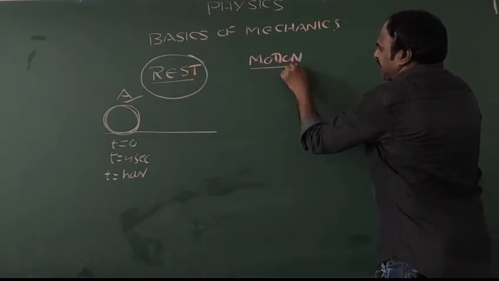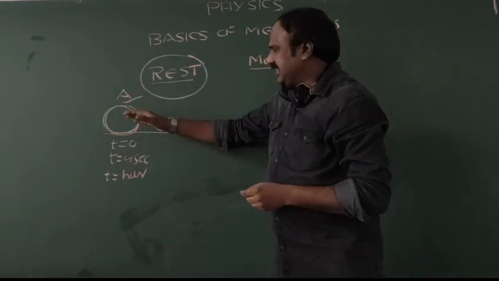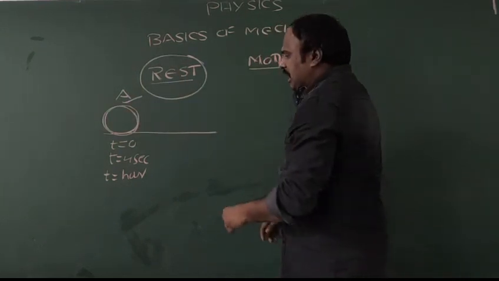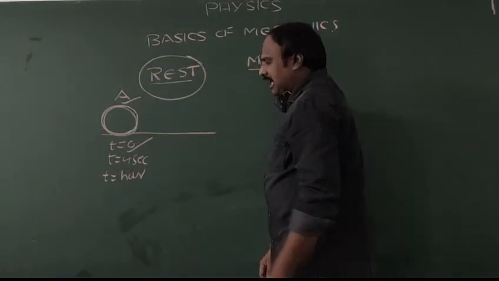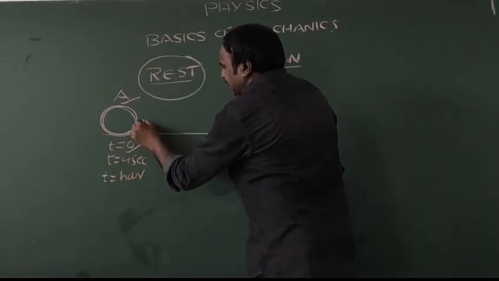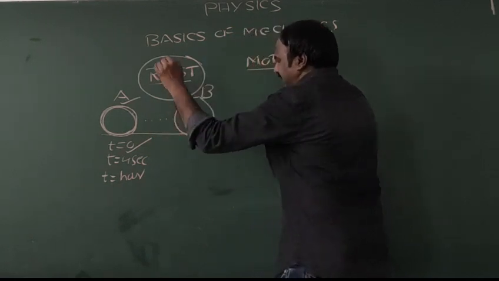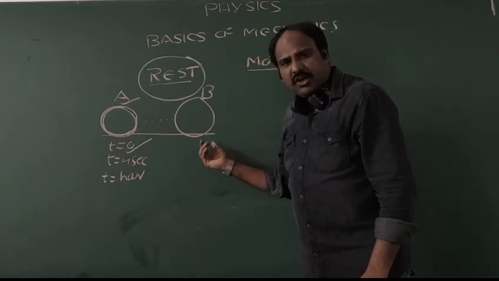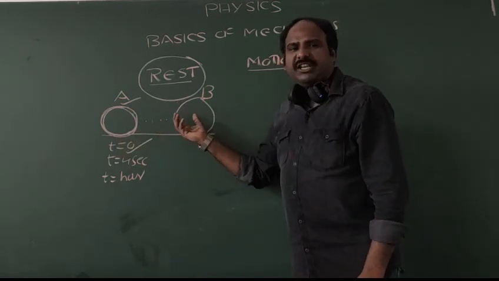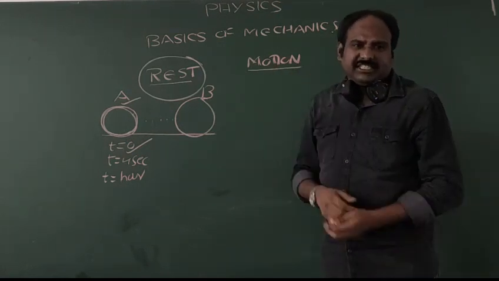Suppose, in order to explain motion, we take the same body which is at A. At t equal to 0, the body is at A. At t equal to 4 seconds, the body comes to a new place B. In the same way, as time moves on, if the position of the body changes, such a property is called motion.